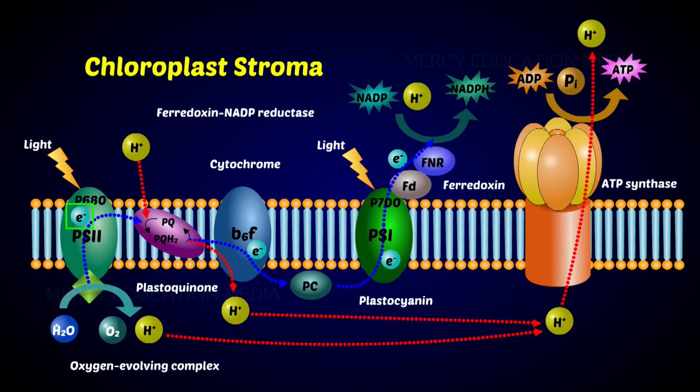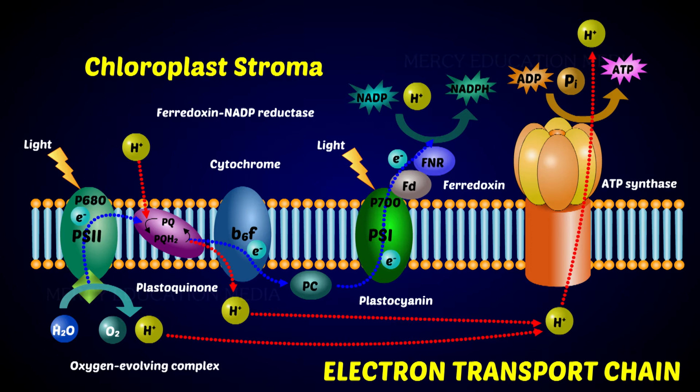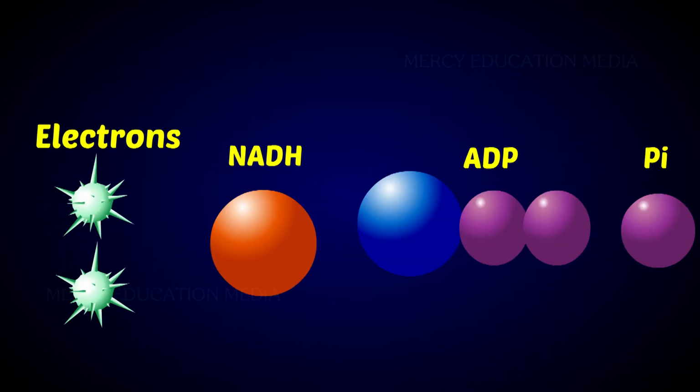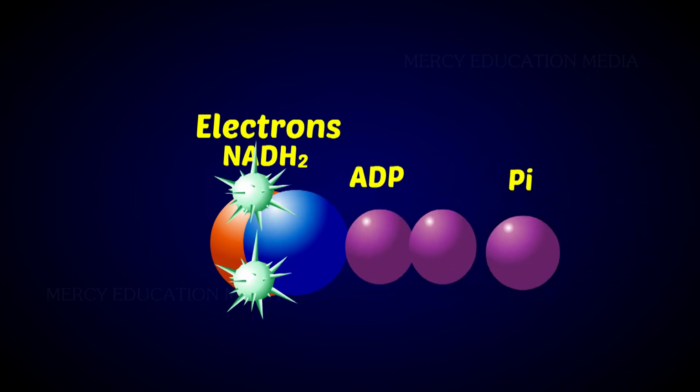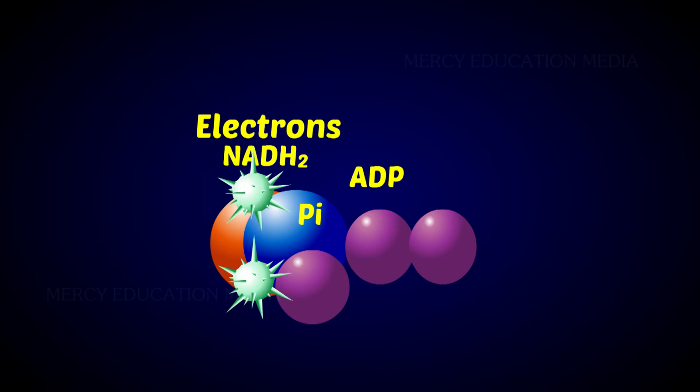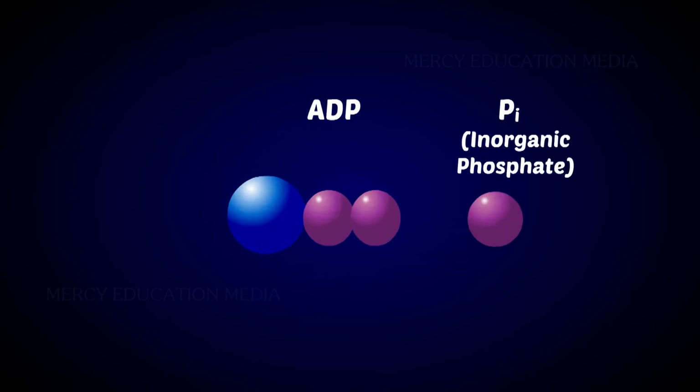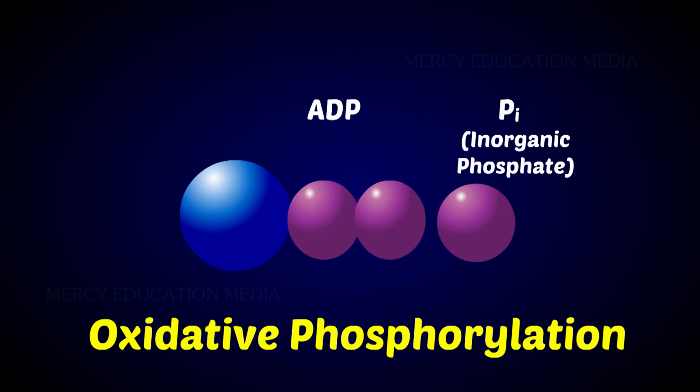The transfer of electrons and protons from NADH2 and FADH2 to oxygen through a series of components like flavoprotein, cytochrome is called the electron transport chain. This process leads to the coupling of electrons to form high energy phosphate bonds in the form of ATP from ADP, which is called oxidative phosphorylation.